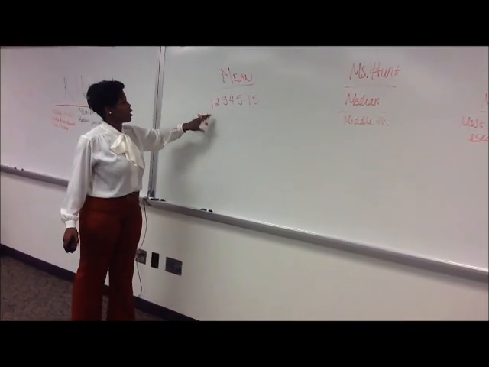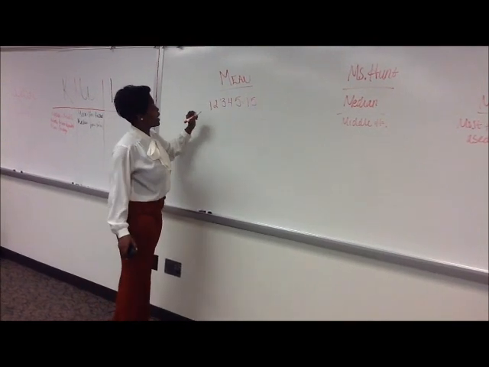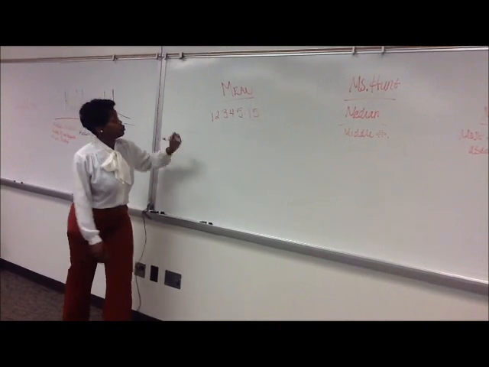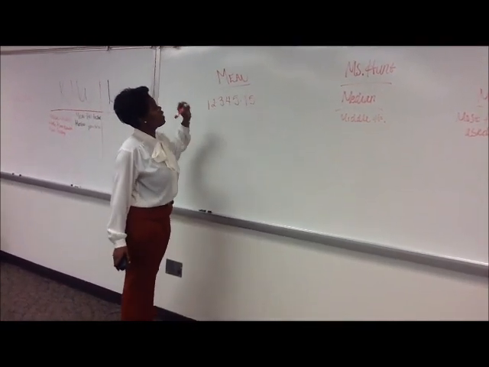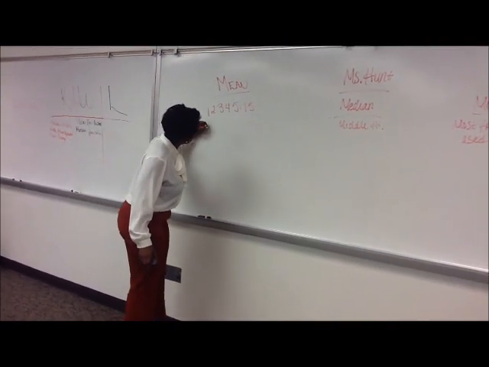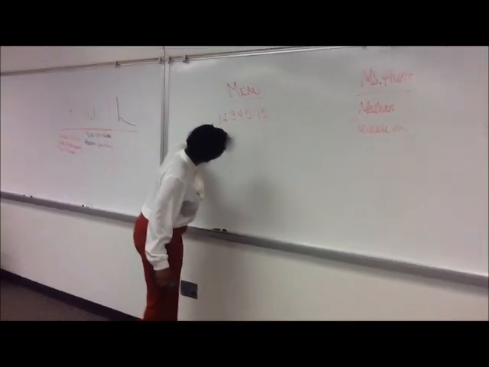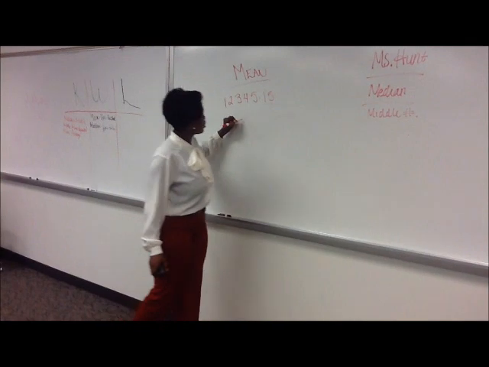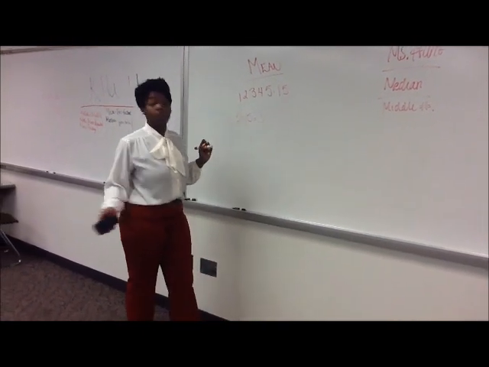Since we know the sum, the total of all of these numbers, is 15, what you'll do now is take 15 and divide it by how many numbers there are. How many numbers is it, class? 5. So you'll say 15 divided by 5, which will give you 3. Okay, let's try with some more numbers.